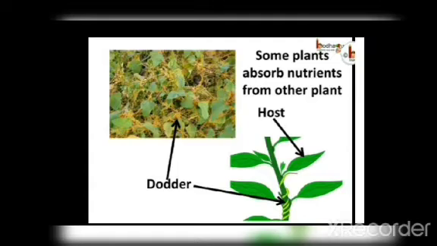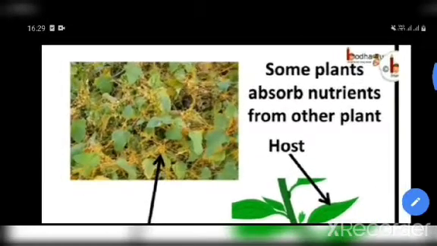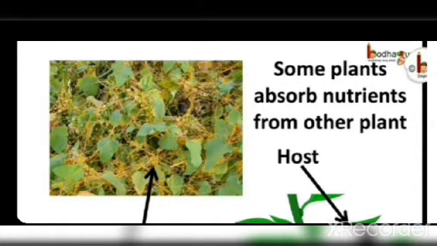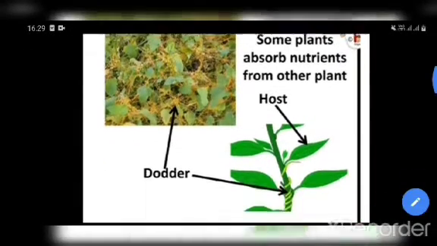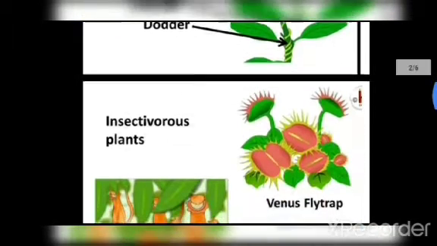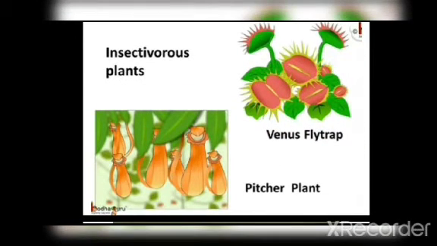This is the cuscuta plant. Can you see here? The yellow color of the cuscuta plant is spread over the leaves of another tree. So the green color tree is your host and the yellow color is the cuscuta, that is your parasite, which is nothing but the heterotrophic mode of nutrition observed by the cuscuta. Okay. Insectivorous plants, pitcher plant and Venus flytrap. These two plants absorb nutrients by eating insects.